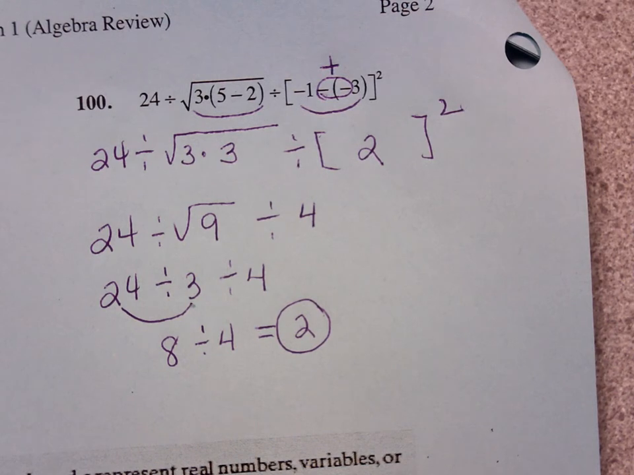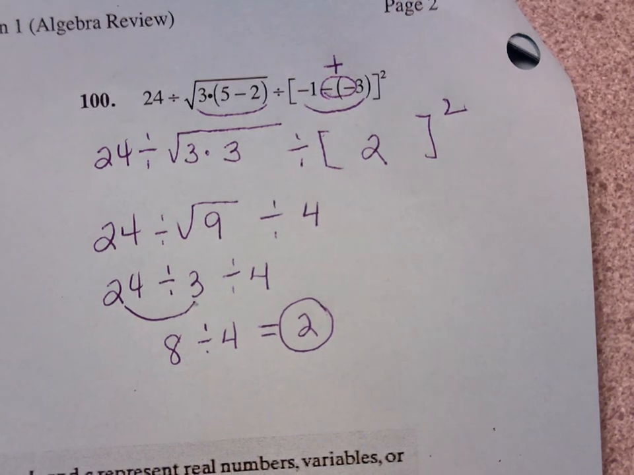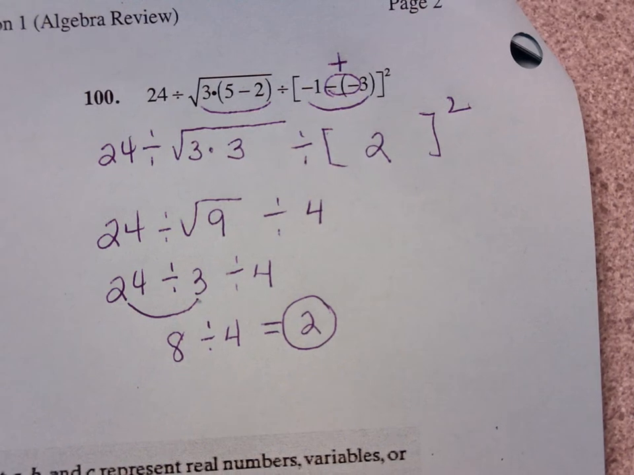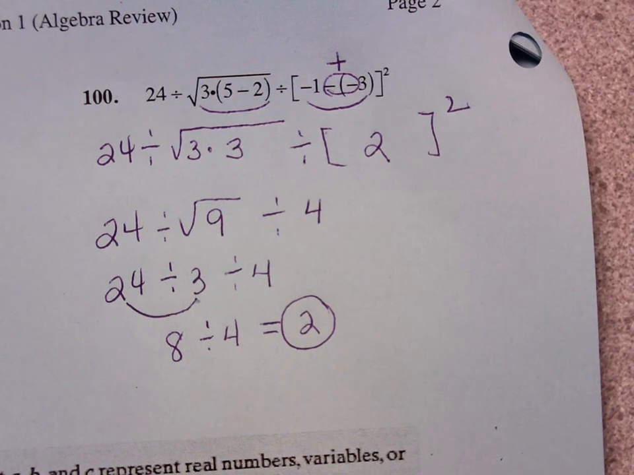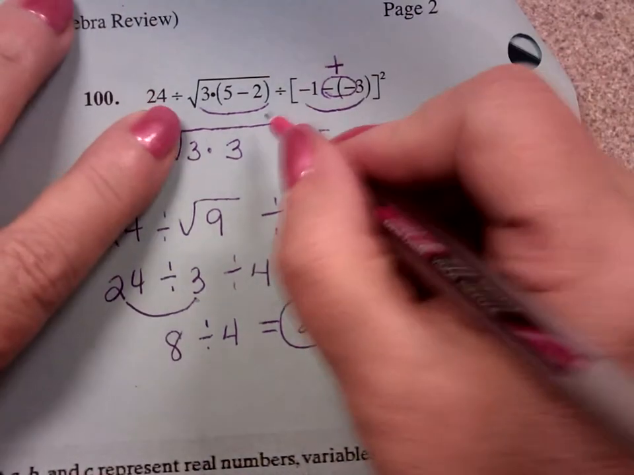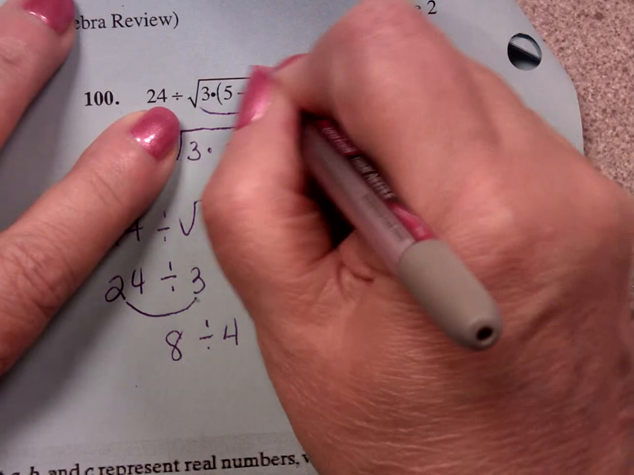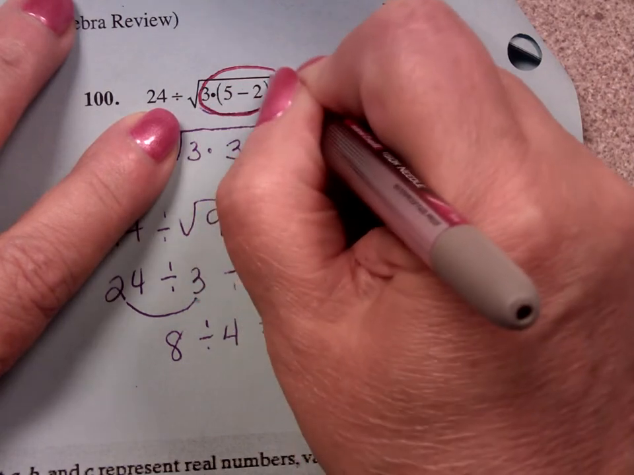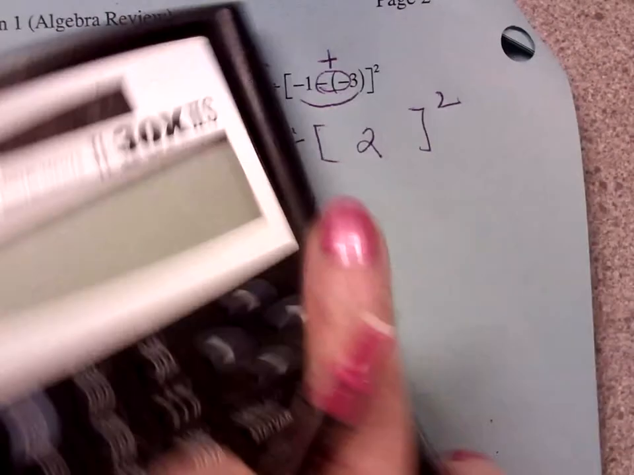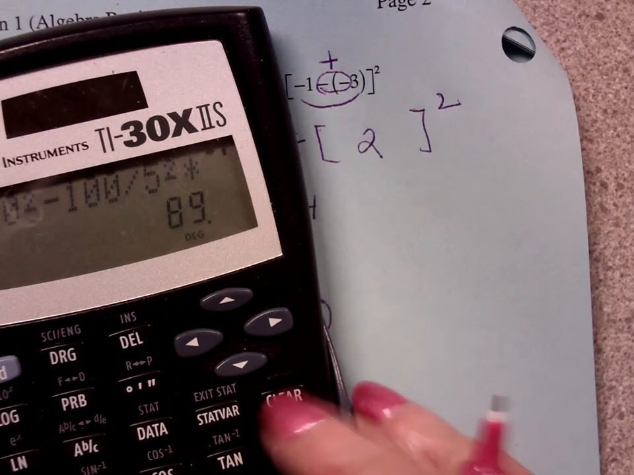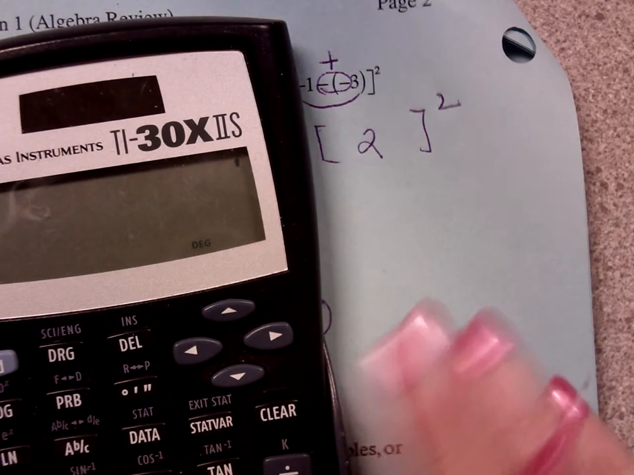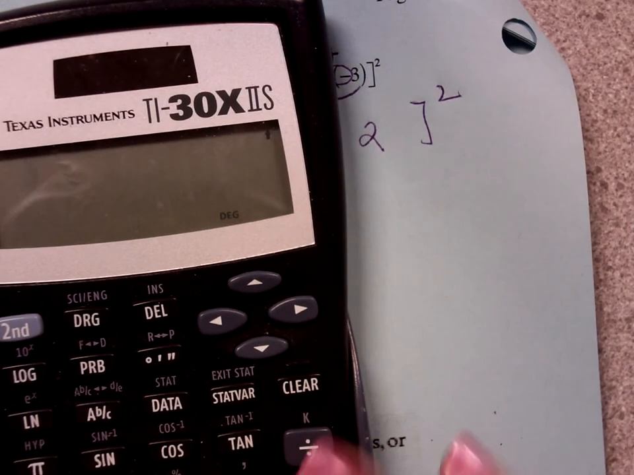This one I'd probably pull my calculator out and do it on it. Except for one thing. Is that radical? If you're going to do this kind of thing in your calculator, this whole thing is under the radical. And once you go to do square root on your calculator, square root is above x squared.